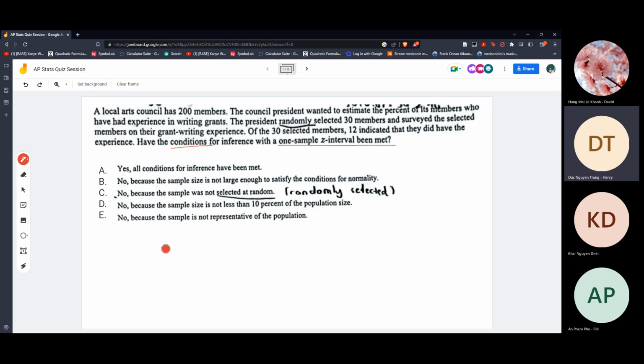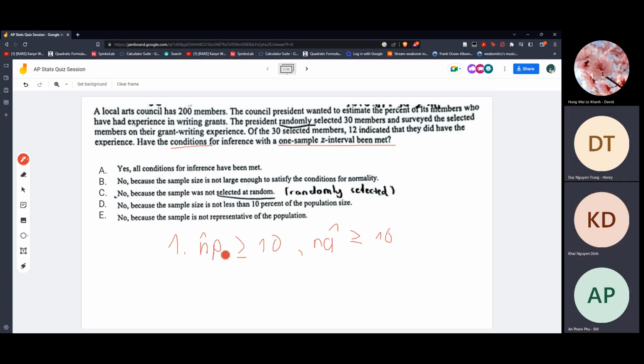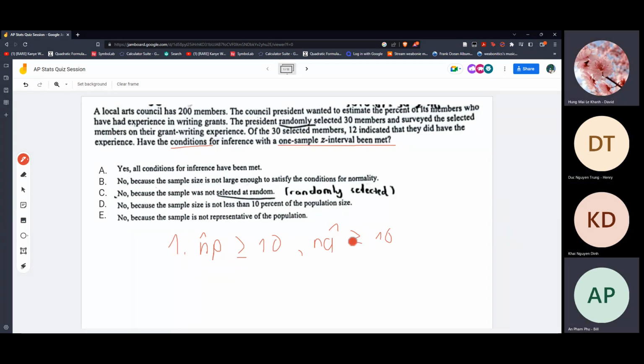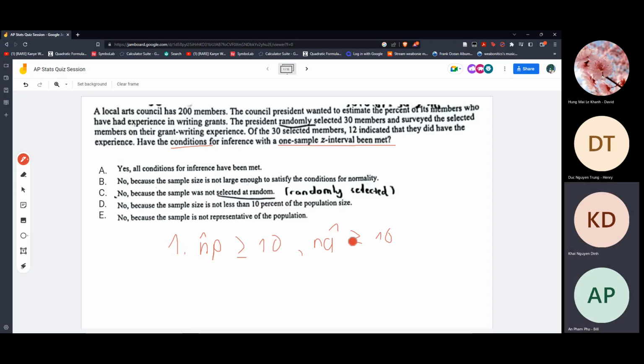The first one is normality, right? So normal, and then np and n(1-p) at least 10, something like that. I think that's one of the conditions.